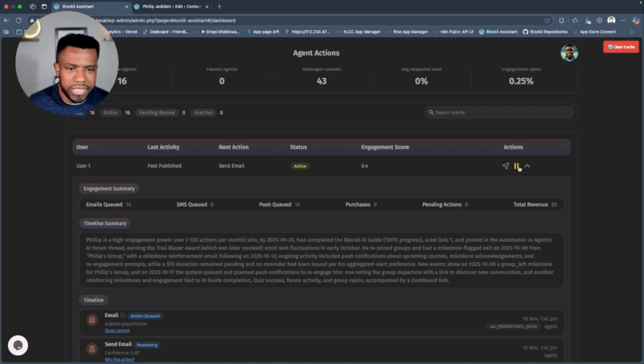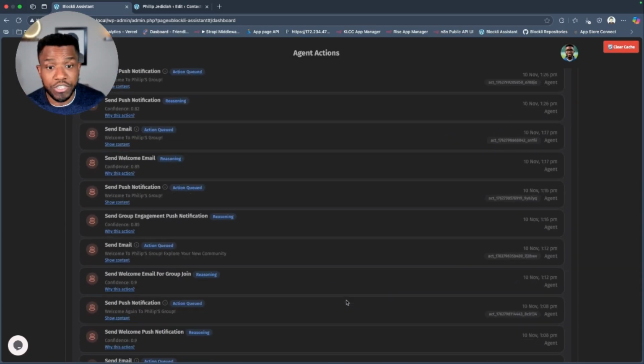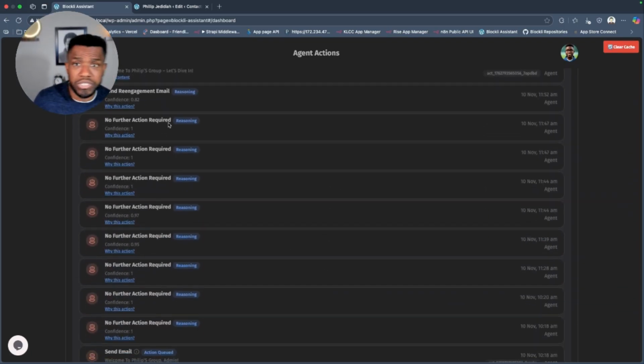And then you can pause agents for each member, or for all of them, or completely disable this. But you can have this flow and the agents, and you can see what these agents are doing right in here. And whenever they take action, you will see the actions that they take.